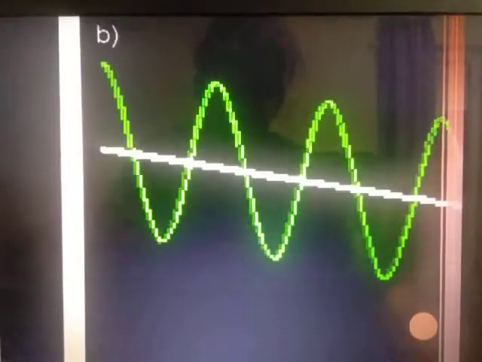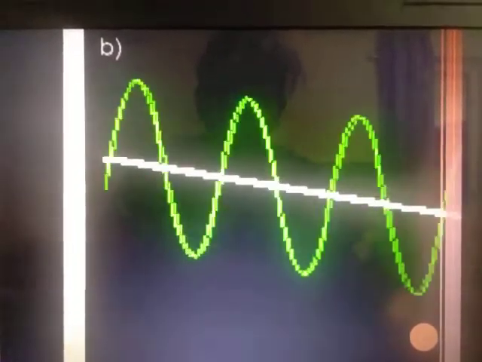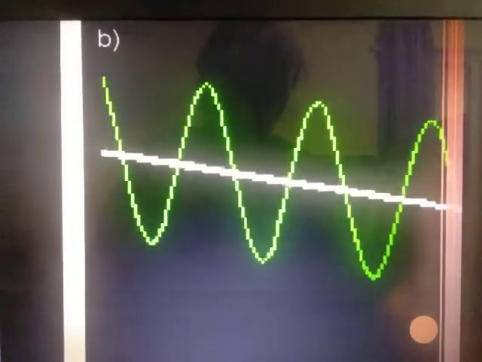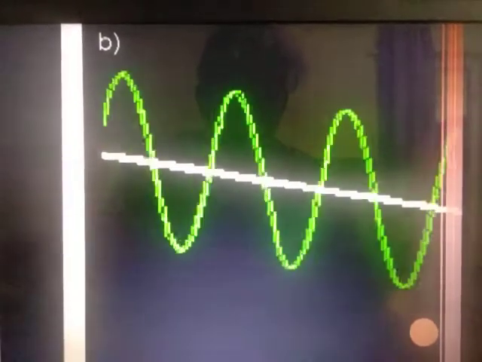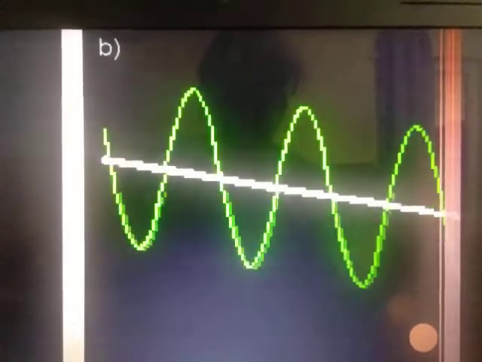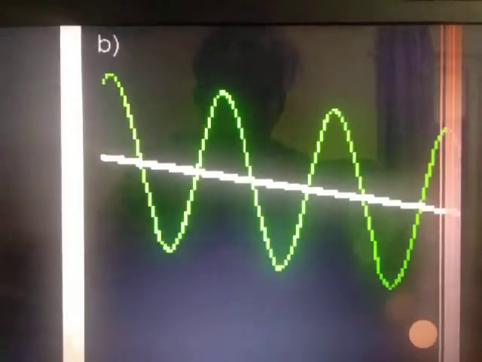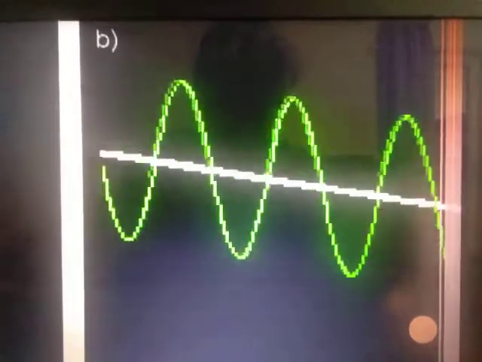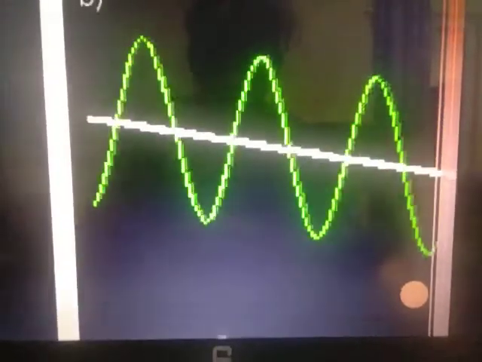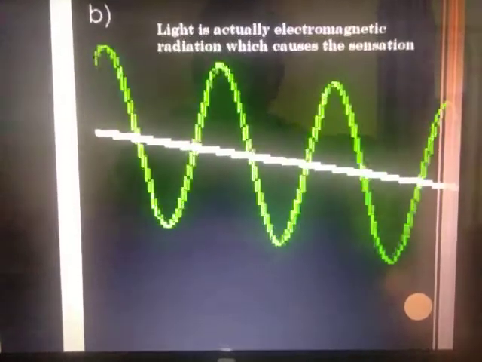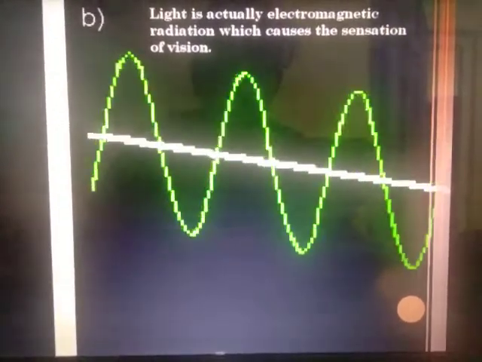These radiations are in the form of waves. You can see how clearly the waves are moving, and because of these light waves which fall on the different objects, the objects reflect the light, and when this light falls on our eyes we are able to see the objects. Now you have already learned that light is nothing but the electromagnetic radiation which causes the sensation of vision.